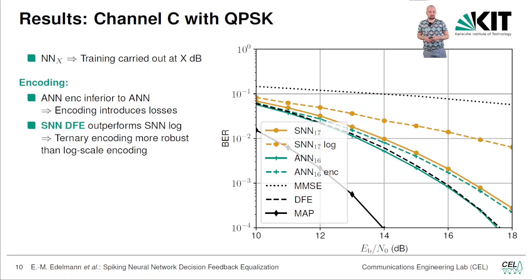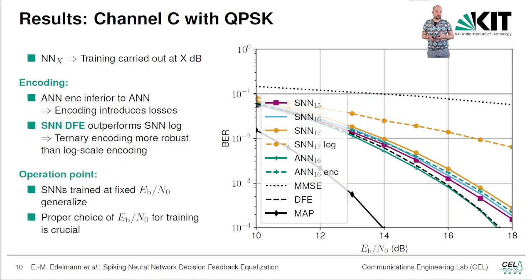Now add the SNN DFE, one time with the log scale encoding and one time with the ternary encoding. The dashed orange line is with the log scale encoding and the solid orange line is with the ternary encoding. Here we can see that our proposed encoding, the ternary encoding, seems to be more robust than log scale encoding, at least for our case and the channels and the model we trained for.